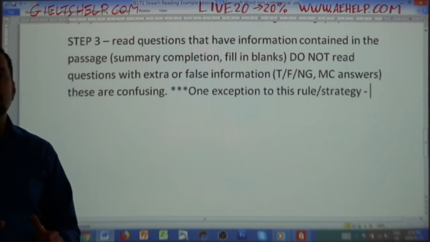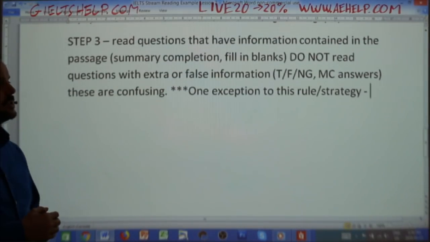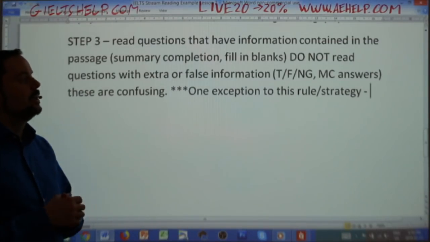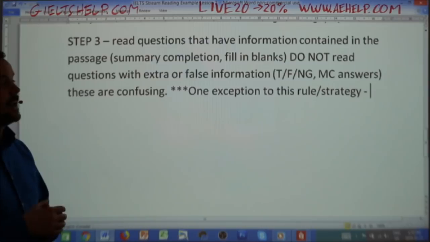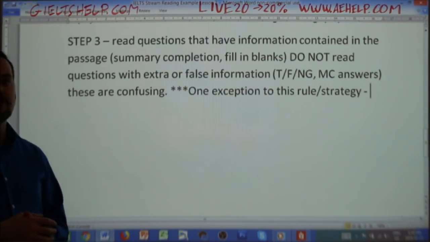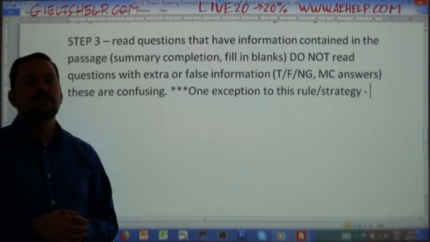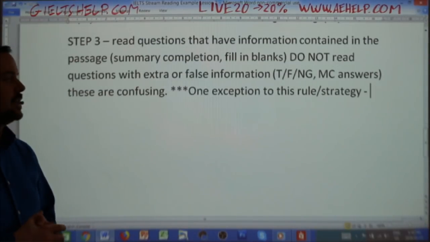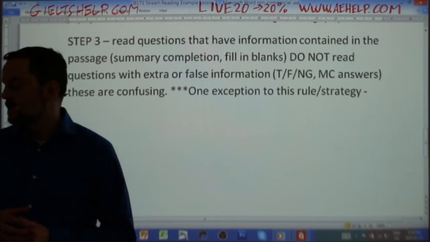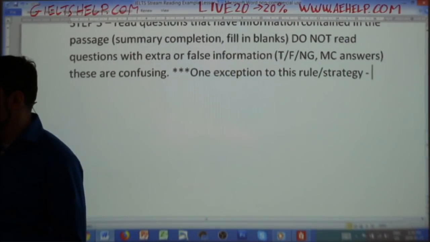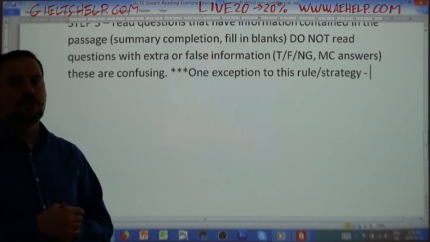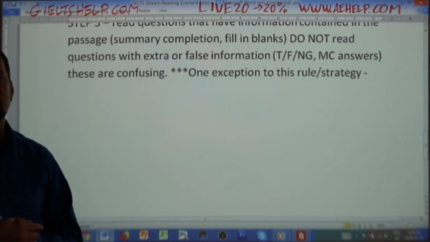So before you read the passage, look at the questions, skim read the ones that contain information in the passage, skip or avoid the questions that have extra or false information. There is one exception to this rule or strategy, one question type. Does anybody know the exception to the strategy? Which one is a question that has extra information, but you should read it before the passage anyway?